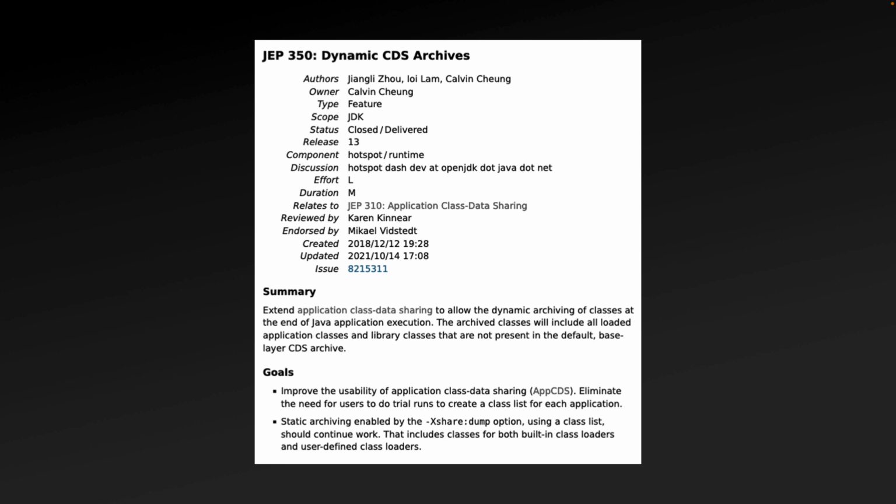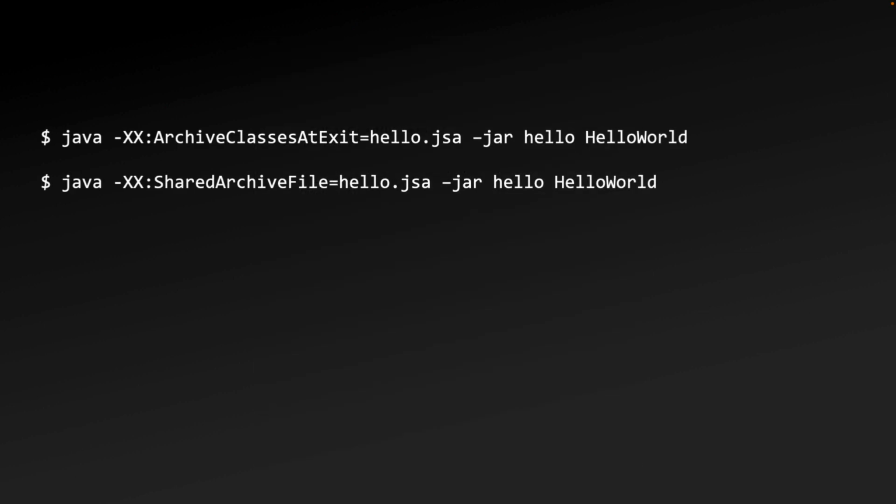With JEP 350, part of JDK 13, a simpler way of creating CDS archives was added, Dynamic CDS Archives. This update allowed a CDS archive to be created in two steps. A training run was still required, during which you will use archive classes and exit, which, as the name suggests, will create a shared archive when the JVM exits. On subsequent runs, you would then reference the generated archive.